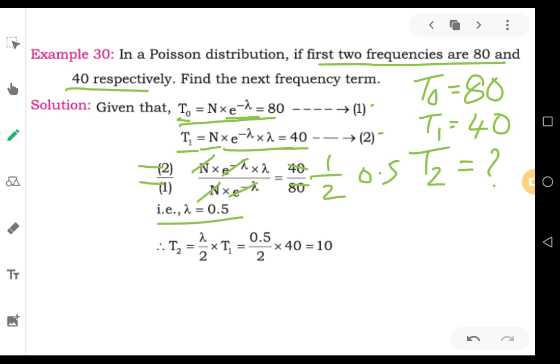Once you get the value of lambda, find the next frequency term. They have given T0 and T1. When they are asking us to find T2, the next frequency term, we are using the recurrence relation formula of Poisson distribution. That is, the theoretical frequency term is equal to lambda divided by x into its previous term. So when you are calculating T2, x value is 2, so lambda divided by 2 into its previous term.